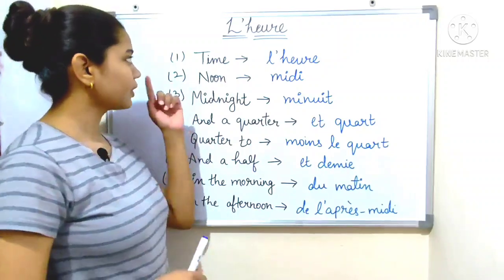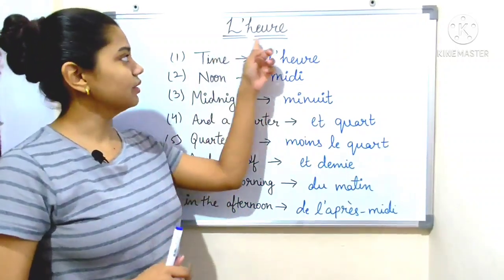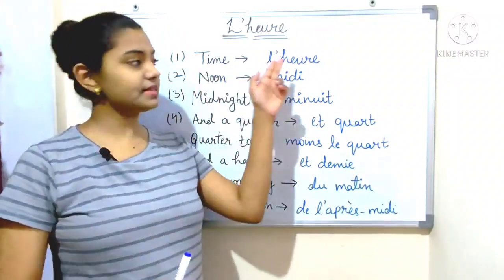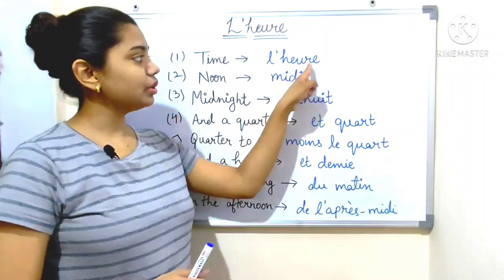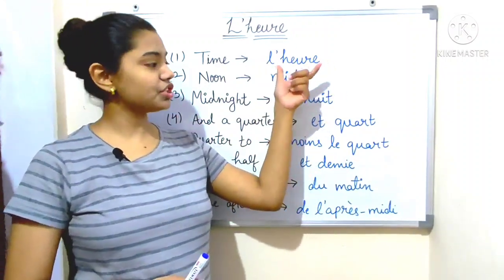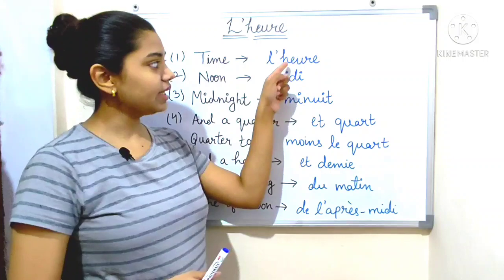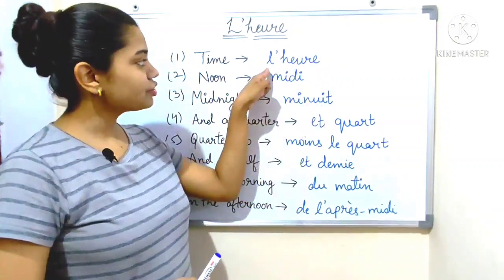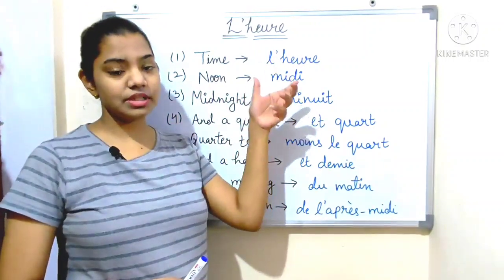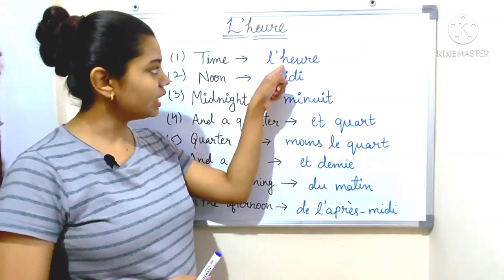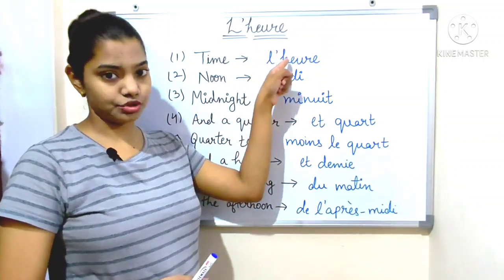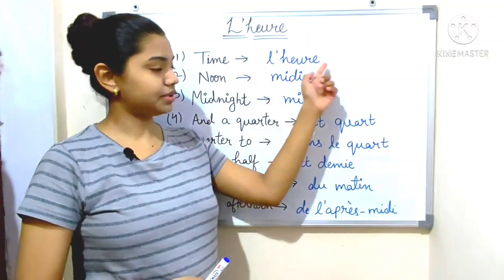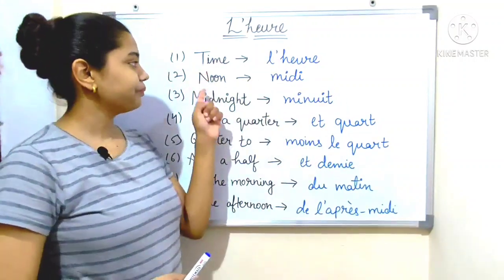Let's start with time. The chapter name is l'heure. Number one is time, that is l'heure. Here HEURE means time, and the pronunciation is "or". The H is silent and we pronounce only EURE, which is "or". We use L apostrophe because H is considered a vowel in French, so we put L apostrophe in front of the vowel. Its pronunciation is l'heure, which means time.